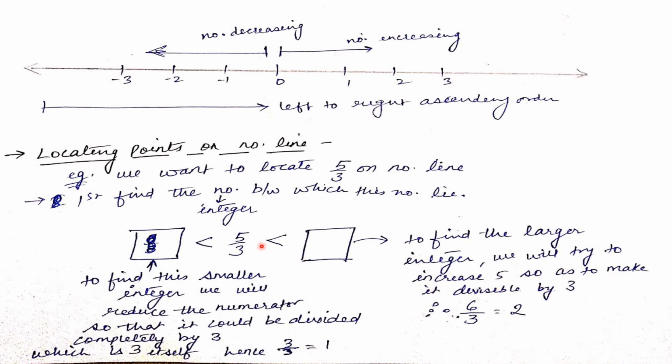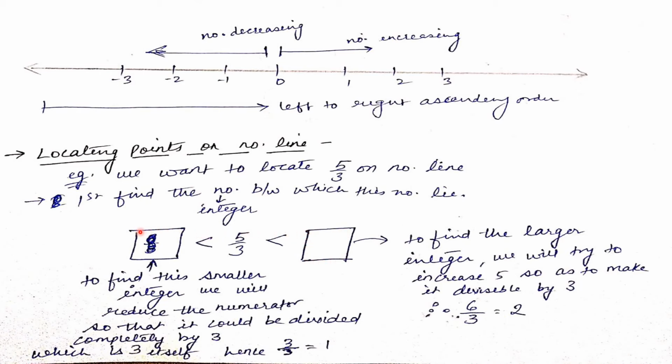We all know what an integer is. In an integer, the denominator should be how much? 1. So we have to make this 5 in such a way that it can be divided by 3. We want a larger number, so we will increase 5. Suppose we increase it by 1, it becomes 6, and we know 6 upon 3 is 2. So we can get our larger integer very easily.